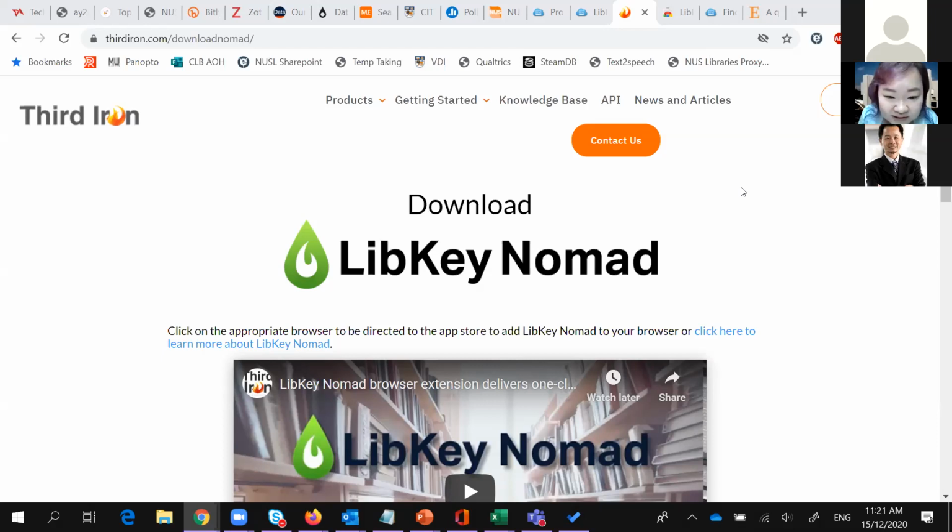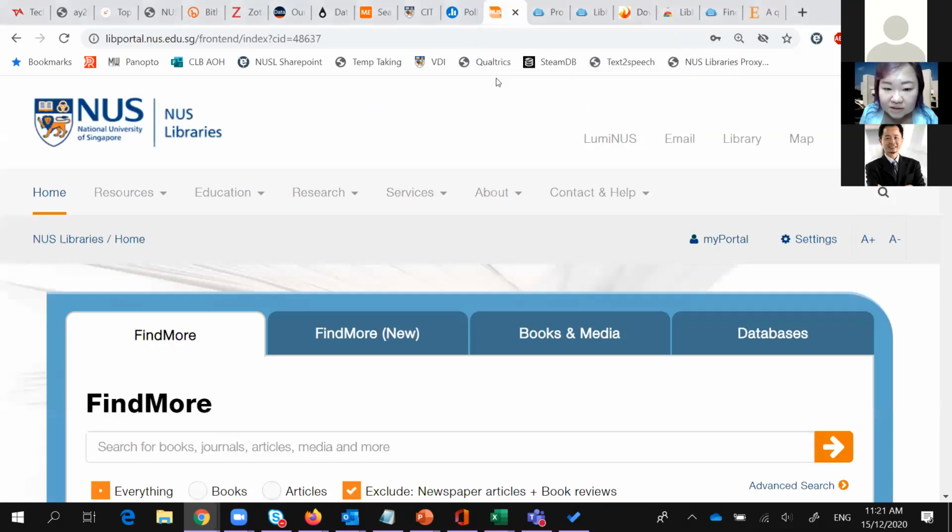So there are questions in the chat. Jennifer is asking, can alumni still use LibKey Nomad? I'm afraid not, because I think you need to have a valid ID and password. But alumni do have access to certain resources.